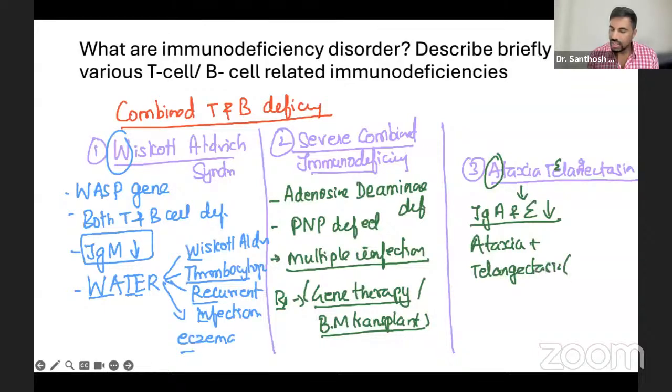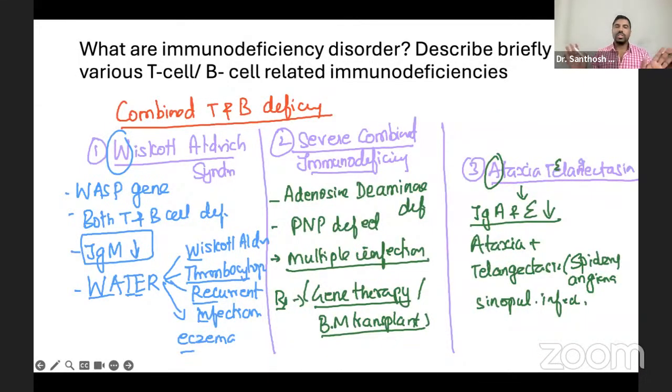Telangiectasia is basically a spider. They are also called a spidery angioma, which is very characteristic, plus a lot of sinopulmonary infections. That's it. It's a little bit complicated, but one or two revisions, and it will come automatically. You don't need to worry. Okay, that's all for the telangiectasia.